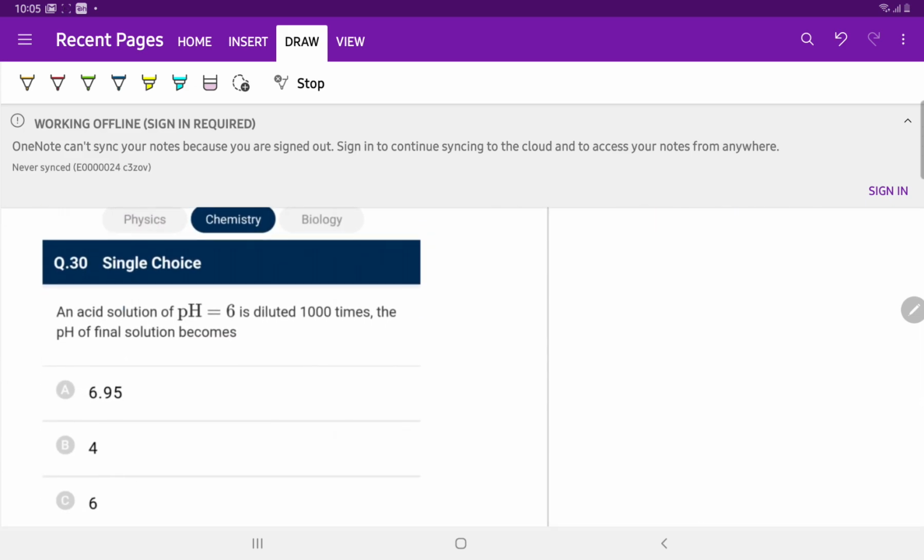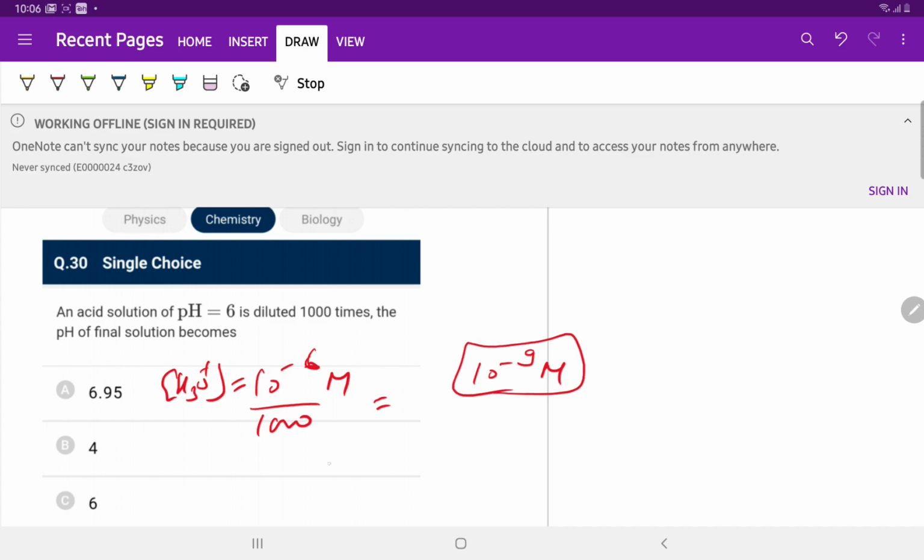Question number 30. An acid solution of pH 6, so H3O plus is equal to 10 raised to power minus 6 molar. Diluted 1000 times, so divide by 1000, so H3O plus is equal to 10 raised to power minus 9 molarity. For the calculation of pH we have to take into account hydronium ion 10 raised to power minus 7 from water.